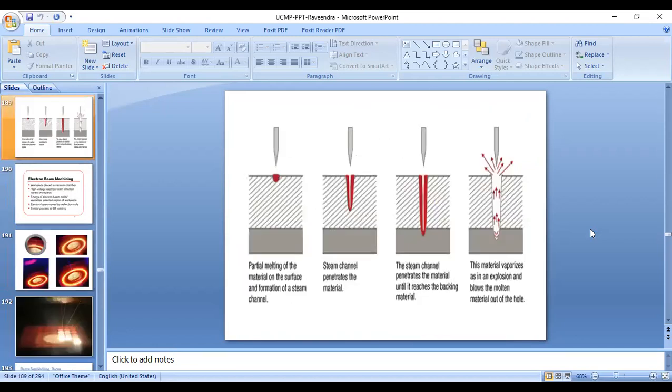See, this is how metal is removed from the workpiece. A beam is coming from focus onto the workpiece. Because of heat generated on the workpiece, metal starts melting as the beam focuses on the workpiece. So this is the depth of penetration into the workpiece. Metal melts and molten metal is made to evaporate from the hole generated by the electron beam. The material vaporizes in an explosion and blows the molten metal out of the hole. See, molten metal is getting evaporated and blown out of the hole like this.